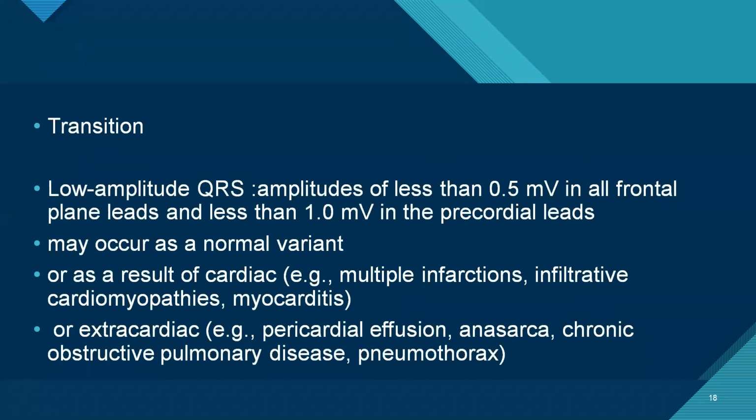Coming to low amplitude QRS, it is defined as less than 0.5 millivolts in all frontal plane leads and less than 1 millivolt in the precordial leads. It may occur as a normal variant or it might be due to cardiac or extracardiac causes. Cardiac causes are multiple infarctions, infiltrative cardiomyopathies, myocarditis, and extracardiac causes could be chronic lung disease.